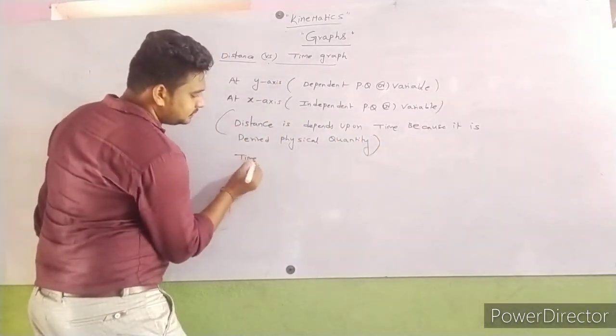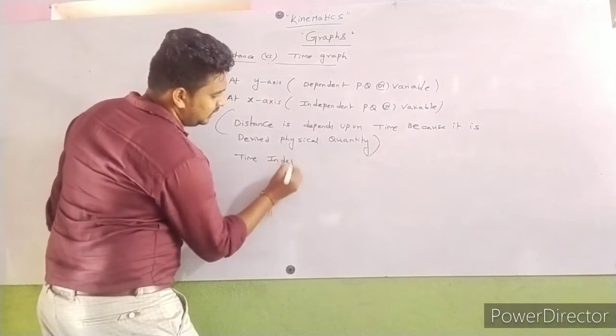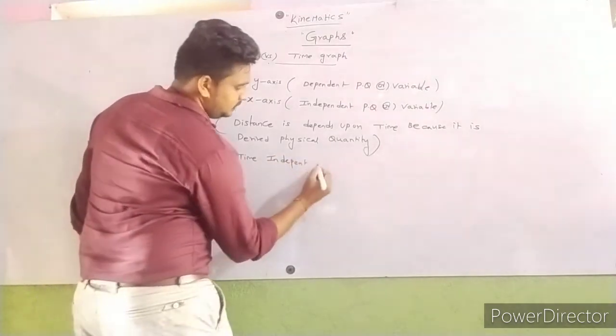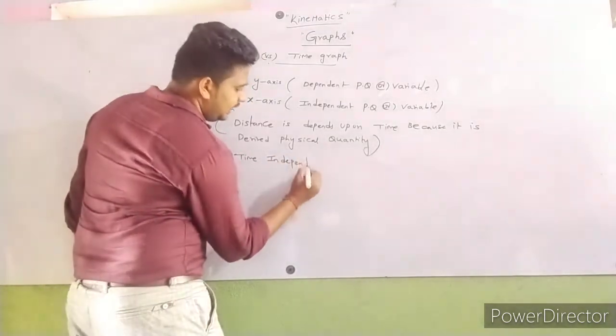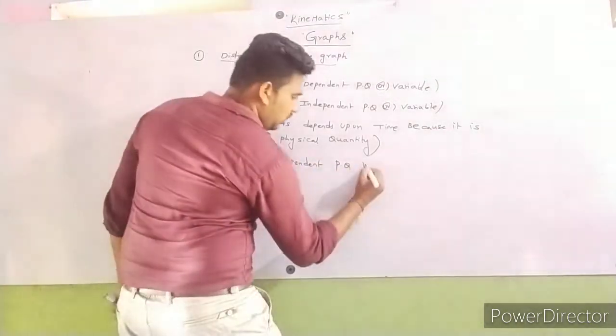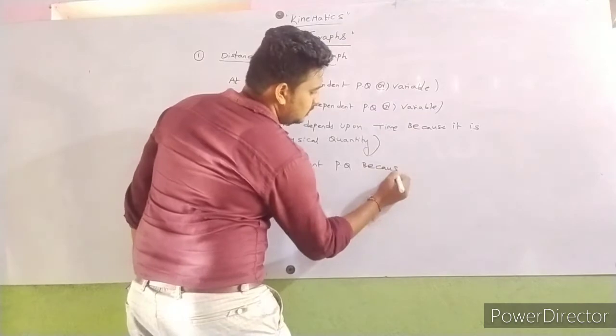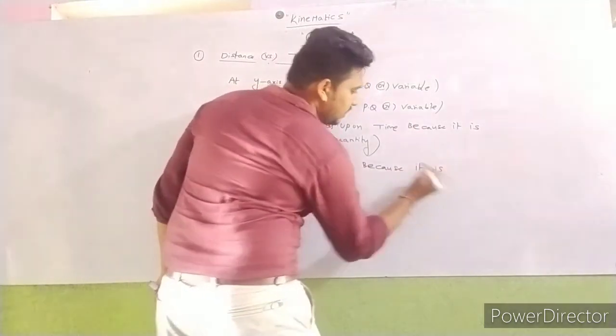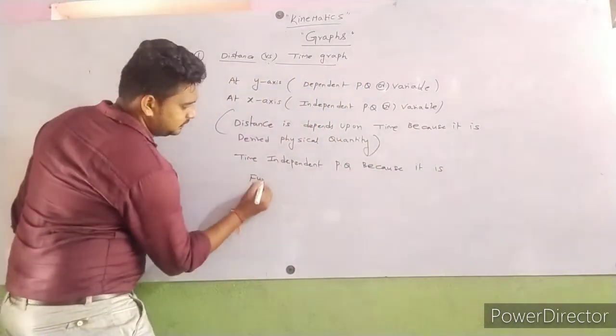Time is an independent physical quantity because it is a fundamental physical quantity.